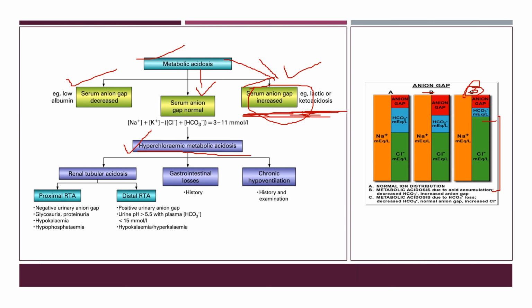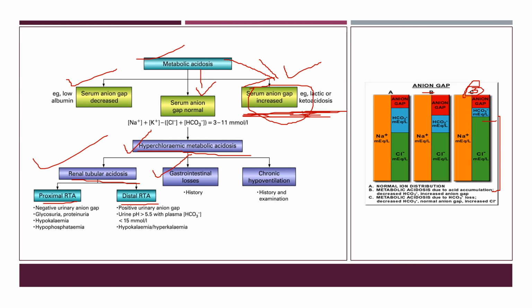How can this happen? How is bicarbonate loss possible? It may be due to gastrointestinal loss, severe, prolonged, persistent diarrhea causing bicarbonate loss, or it may be due to loss through the kidney, in diseases like renal tubular acidosis, which may be proximal or distal renal tubular acidosis.